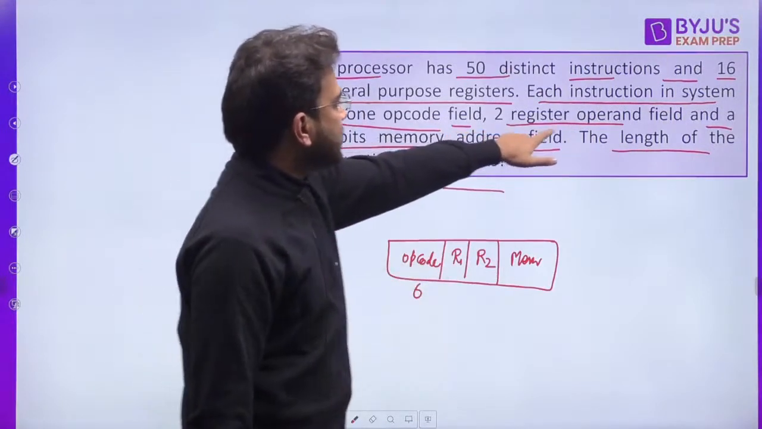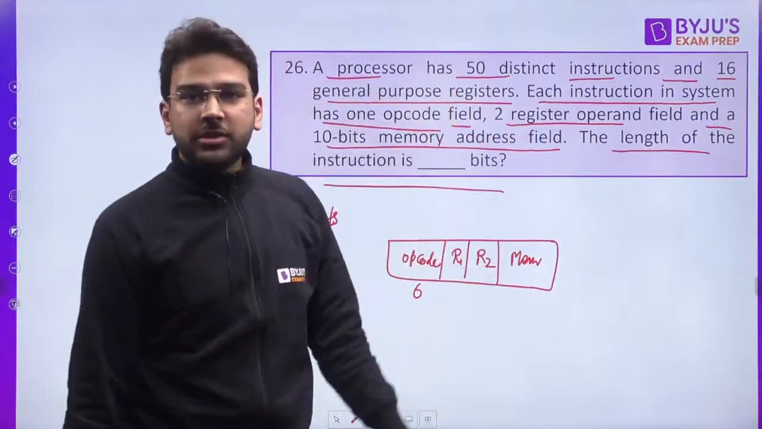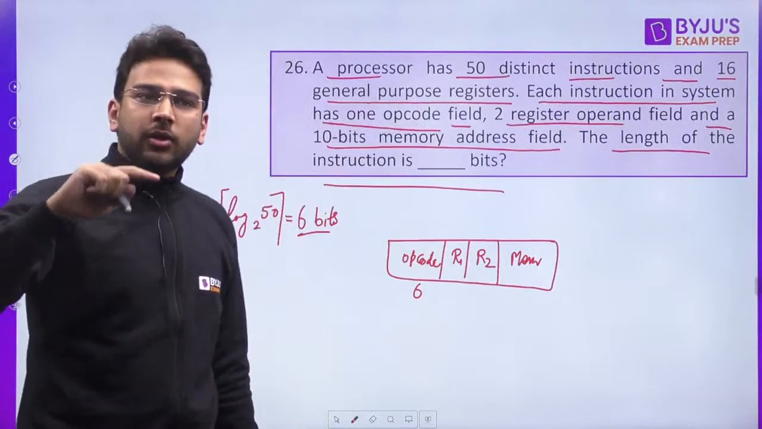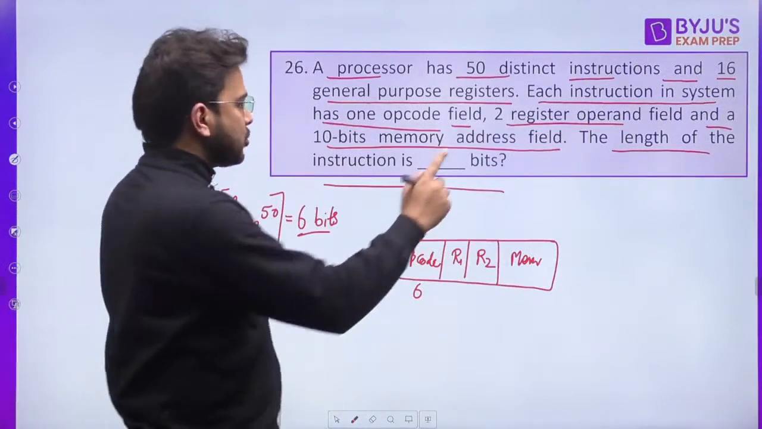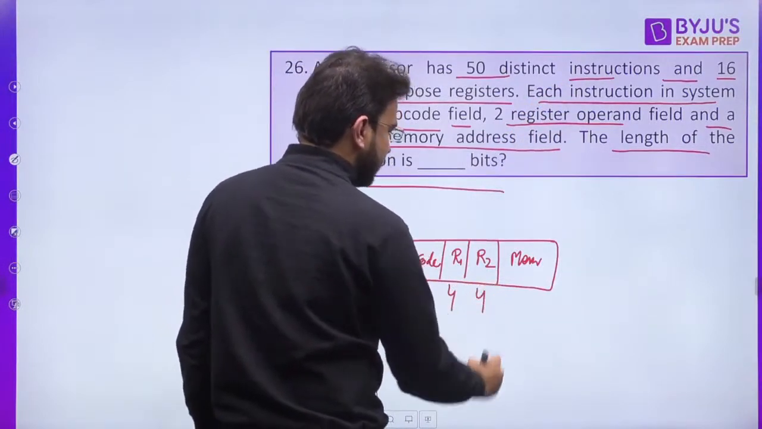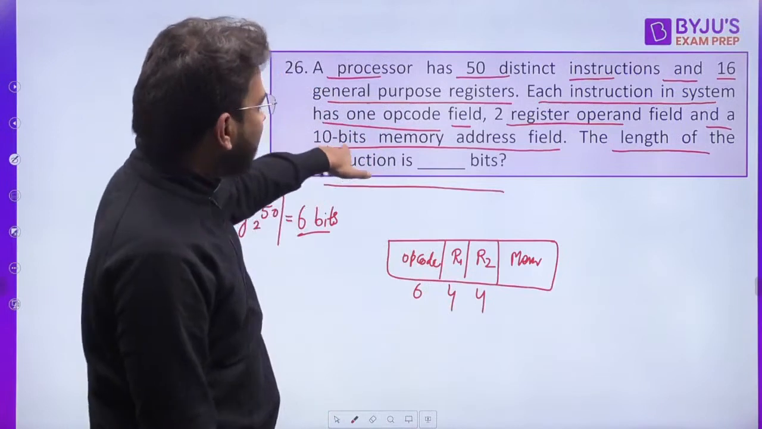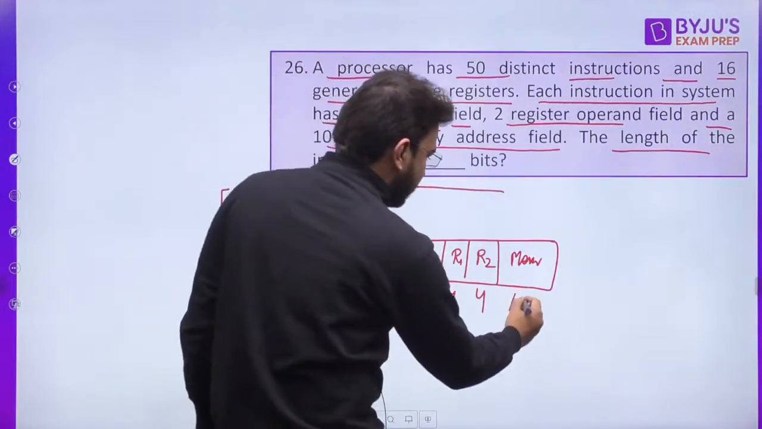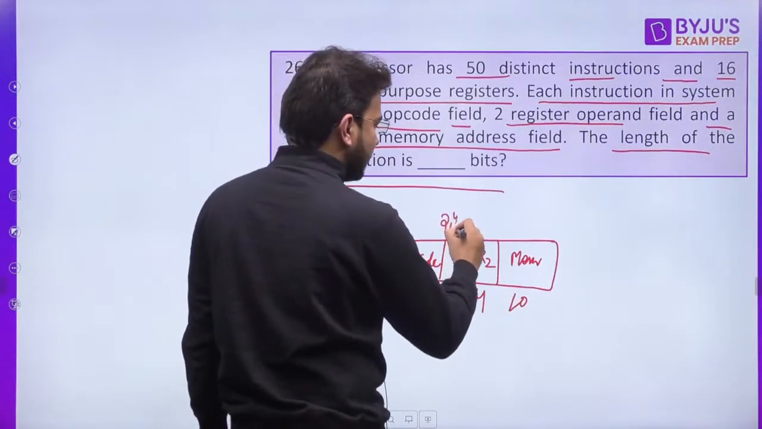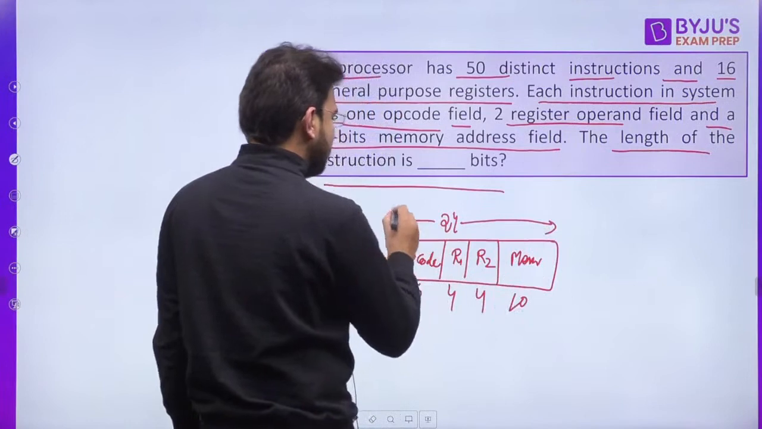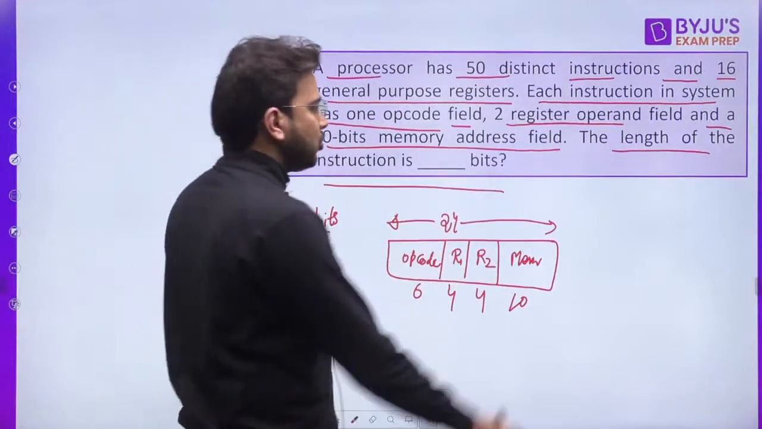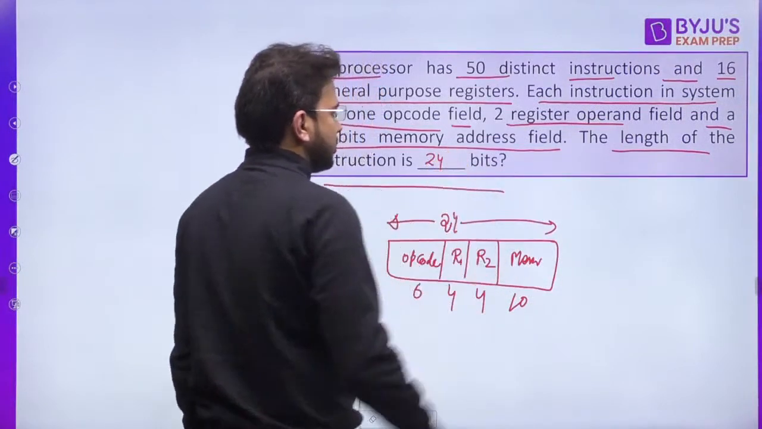Now you have 2 register operand fields and 16 general purpose registers. How many bits are required for each register? You can take log 16 base 2, that will be 4. So 4 bits here, 4 bits here. Clear? And then you have a 10-bit memory address field. If you add all this, 6 plus 4 plus 4 plus 10, 24 will be the answer. That is the length, or size, of the instruction: 24 bits. So 24 is the correct answer for this question.